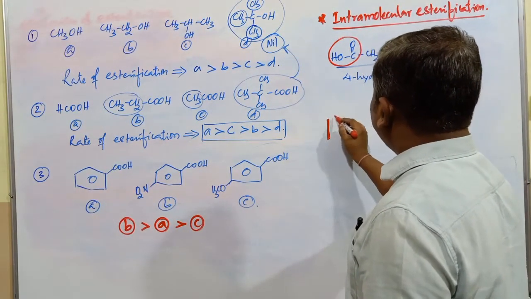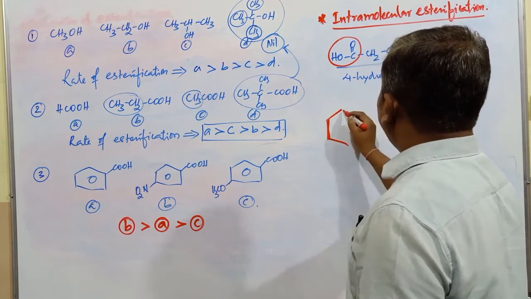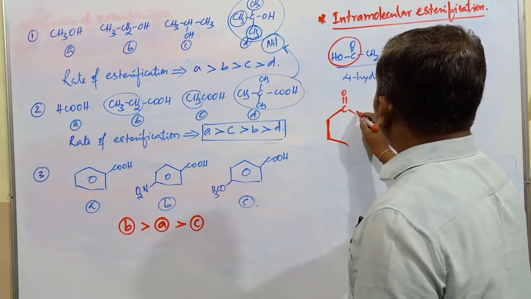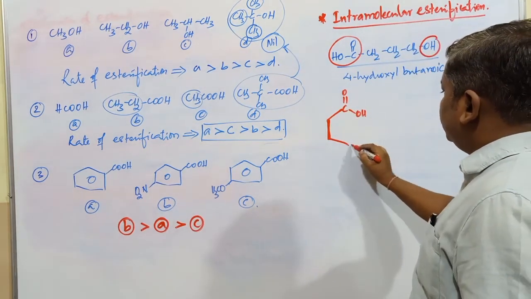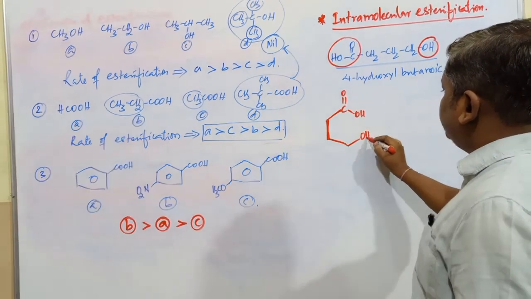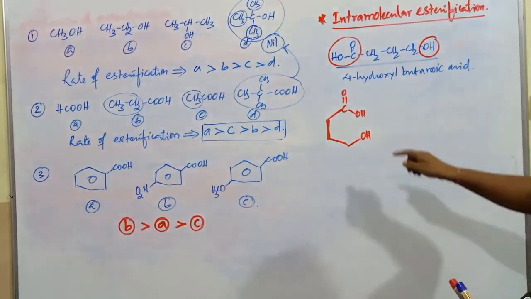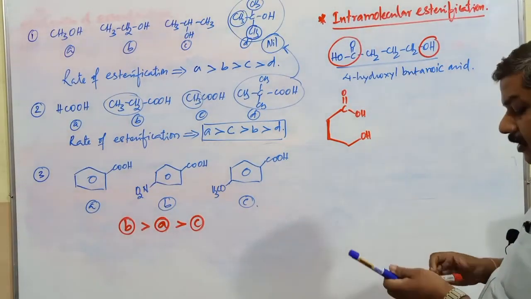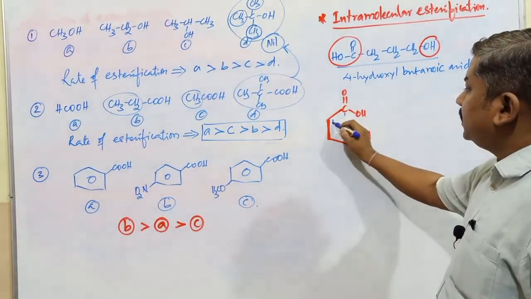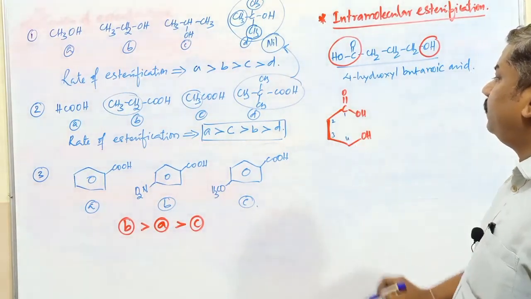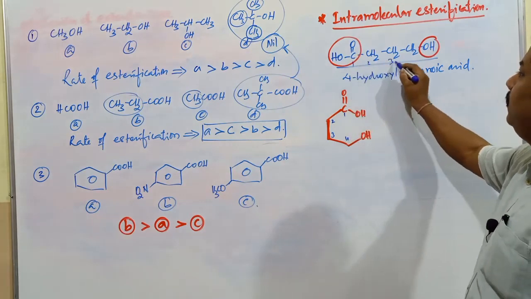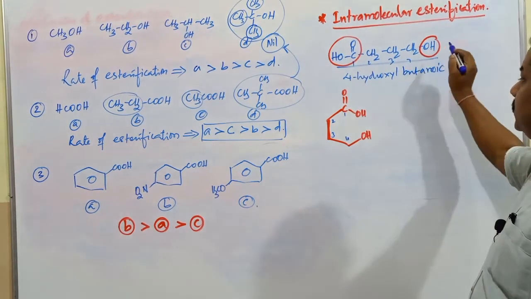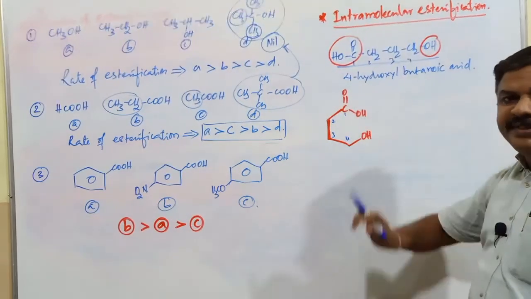If you observe this particular compound, one simple compound, C double bond O, H. 1, 2, 3, 4, 1, 2, 3, 4. This is found to be OH. Just observe this compound and this compound. What is the difference here? This is number 1, the second carbon atom, third carbon atom, fourth carbon atom. And the first carbon atom, COOH, is present. This is 1, 2, 3, 4, and on the fourth carbon atom there is OH. So these compounds are found to be the same.